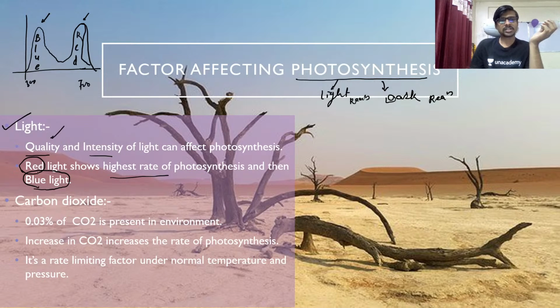So the photosynthesis also requires quality of light and intensity. So an increase in intensity results in an increase in photosynthesis. So it is directly proportional to the photosynthesis process. Carbon dioxide is also a factor which may be rate limiting. So the 0.03% of carbon dioxide is present in the environment.